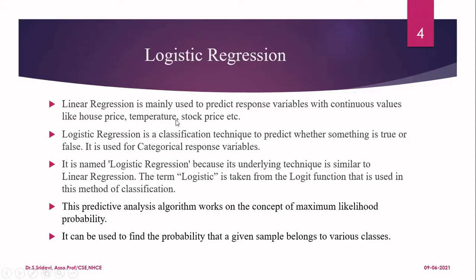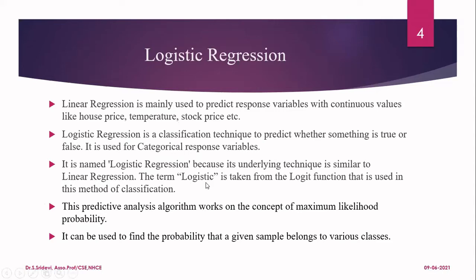Then why is it called regression? Because it is not doing regression, it is doing only classification. Why can't we call that logistic classification? Why is it given the name logistic regression? Here comes the answer. It is named logistic regression because the underlying technique used in this is similar to linear regression. When you see how the method is working internally, it is using a technique which is similar to linear regression, but it is going to do classification.